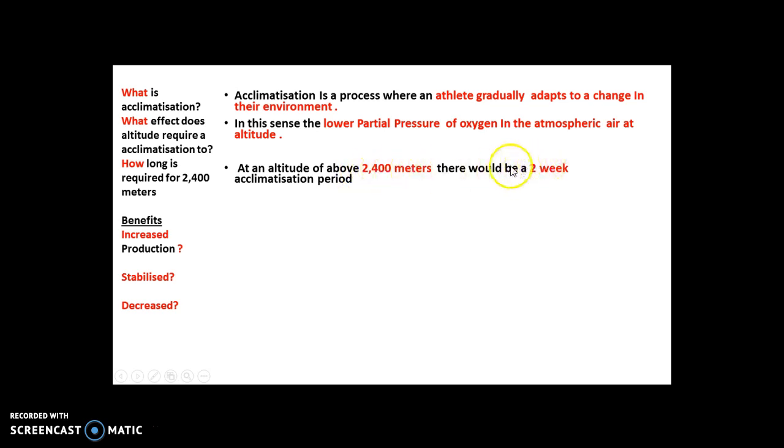2 weeks is the magic number really for you, because they can't be talking about things lower than that, because that's what's in the specification. Okay, so that's your first thing there. So hopefully you feel like those 3 points, you're able to answer that pretty well.